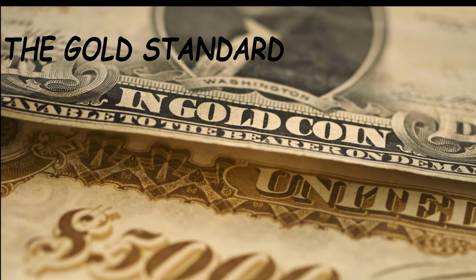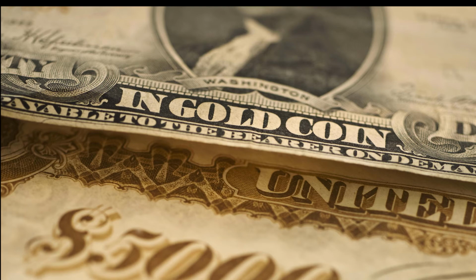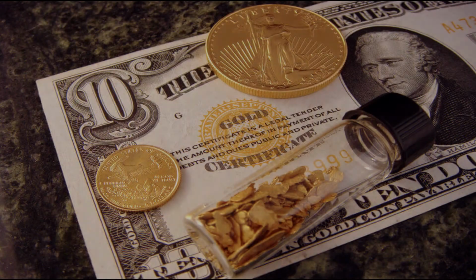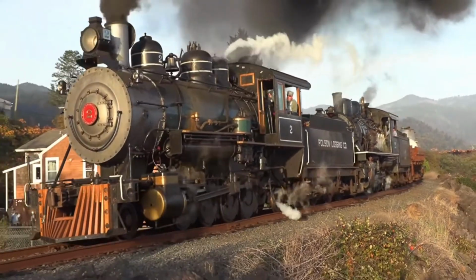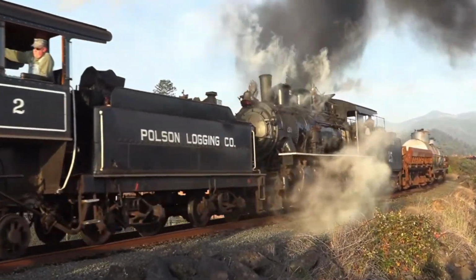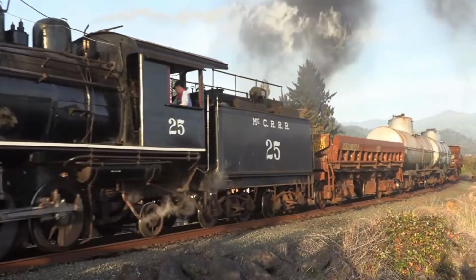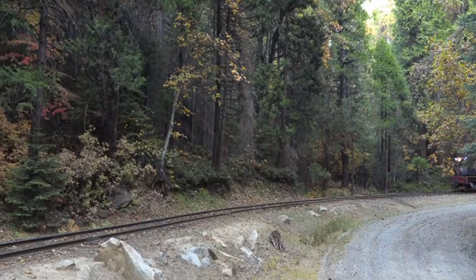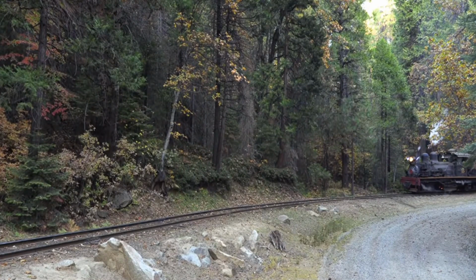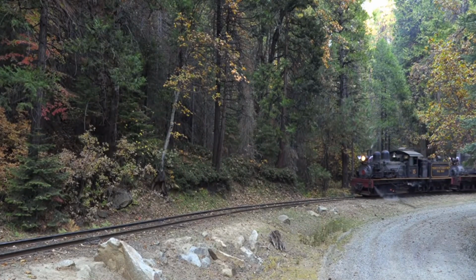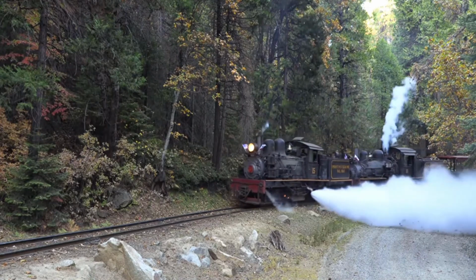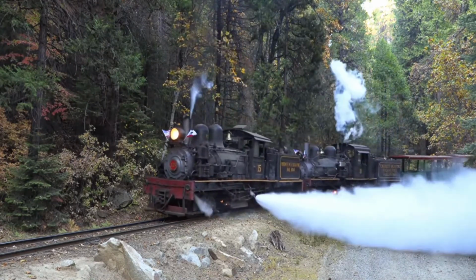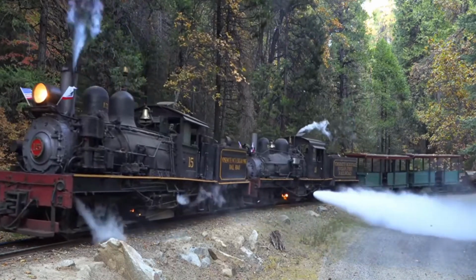The gold standard. Before debt was used as money, all the money in the world was backed by gold and silver. Each dollar represented a specific amount of gold, and the banks needed to move gold reserves between them each time someone wrote a check. This process was very expensive and time-consuming. There was also a reserve requirement for the gold standard. The reserve was simply an amount of physical gold that a bank needed to be holding at all times. When checks were written, the bank used to physically ship gold in and out of the bank regularly. The shipment was generally done by rail, which made rail robberies very famous in Hollywood. The gold standard was ended in the late 1970s throughout the world.